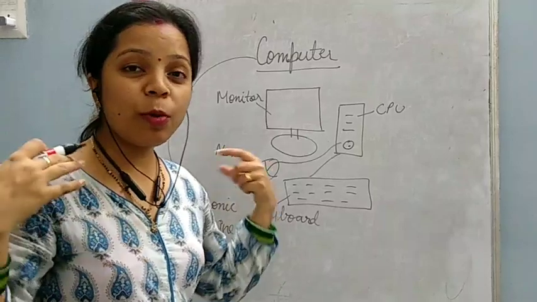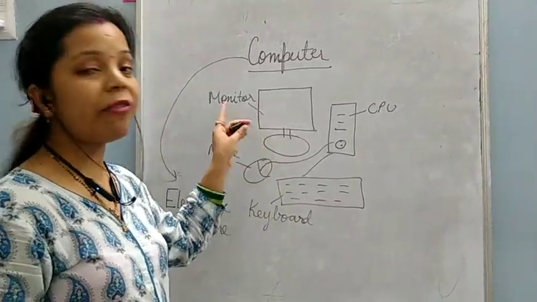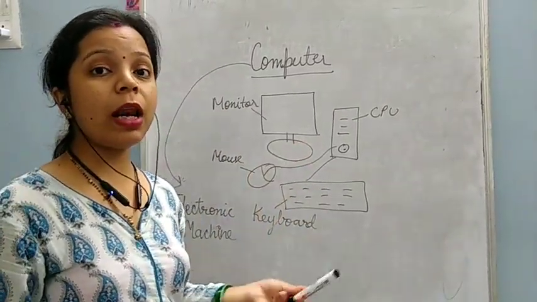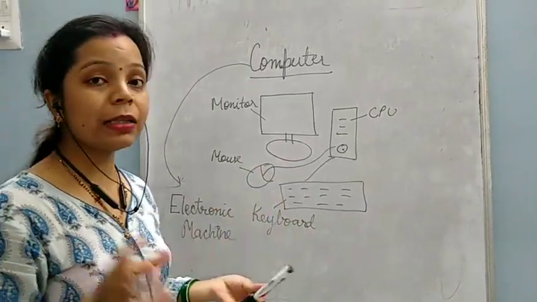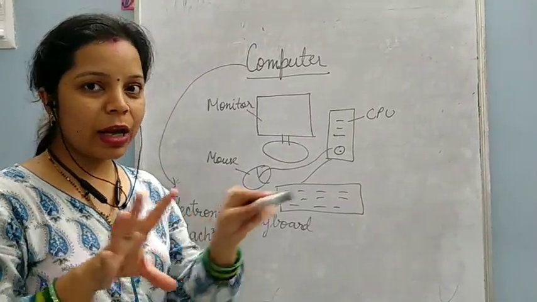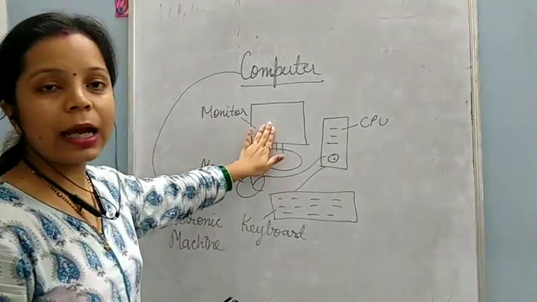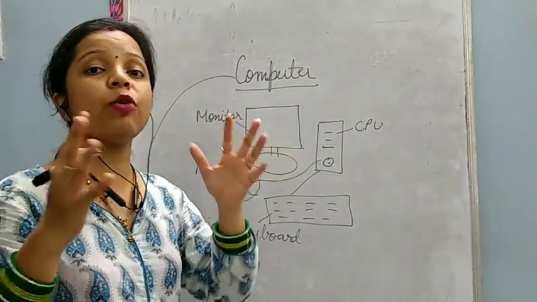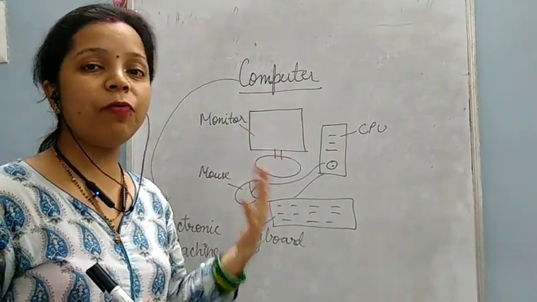It can do so many calculations and so much work within a second. The speed of a computer is very fast. It is very powerful, and it has a large memory also. Memory is the part of the computer which stores the data. Like you have school bags where you store your books and copies, in a computer, memory stores a large amount of data. That's why the computer is a very powerful machine.